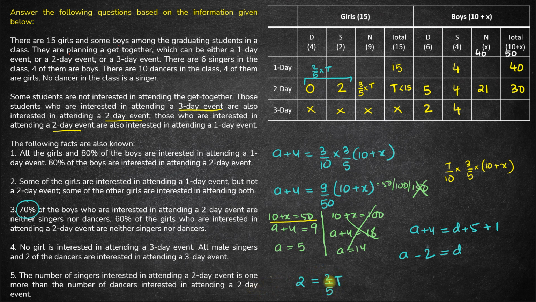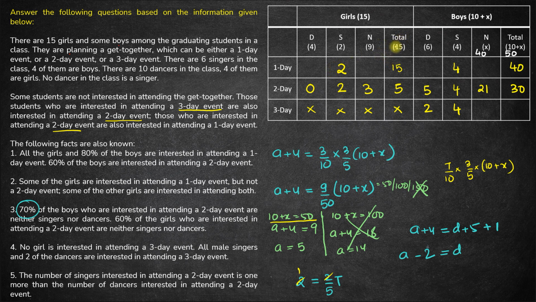So from here T comes out to be 5. If T is 5, this comes out to be 3. So this is 5, 3/5 of this is 3 and the remaining 2/5 is this over here. Okay. Now if this is 2, then this must definitely be 2, right?